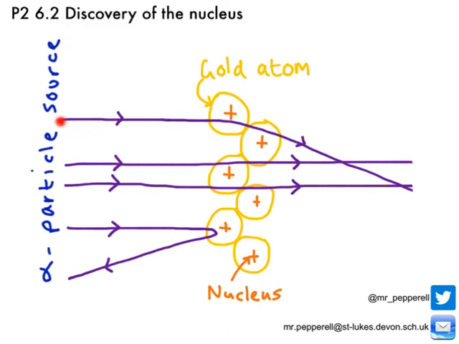Secondly, we can see that some of the particles are deflected as they go through the foil, and they change the course that they're on. This is because they're passing close to the nucleus and the positive charges repel, and it deflects the particle to go down a different path. Finally, a very small number of particles actually rebound from the foil and are deflected by an angle of more than 90 degrees. This is because they directly encounter the nucleus, like charges repel, and it bounces those particles back. So in the exam you need to be able to look at a picture like that and explain what's happening to the three different particle tracks that we can see there.